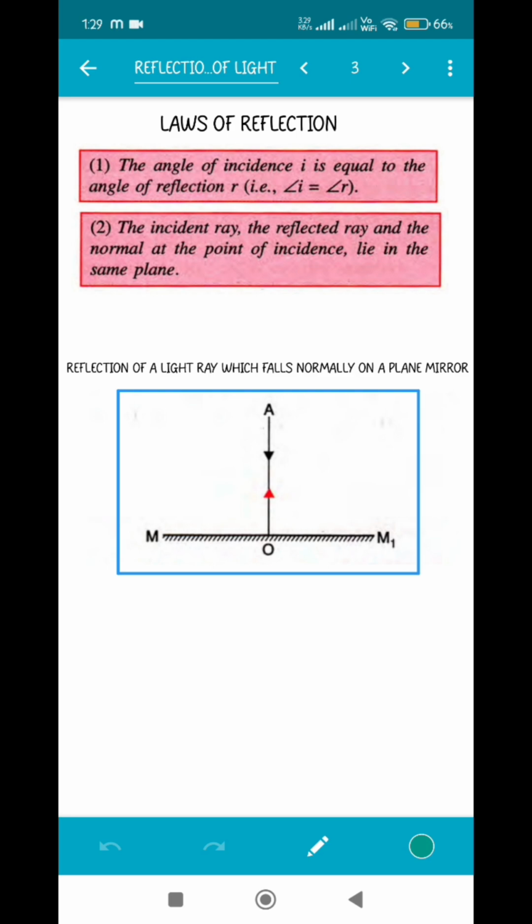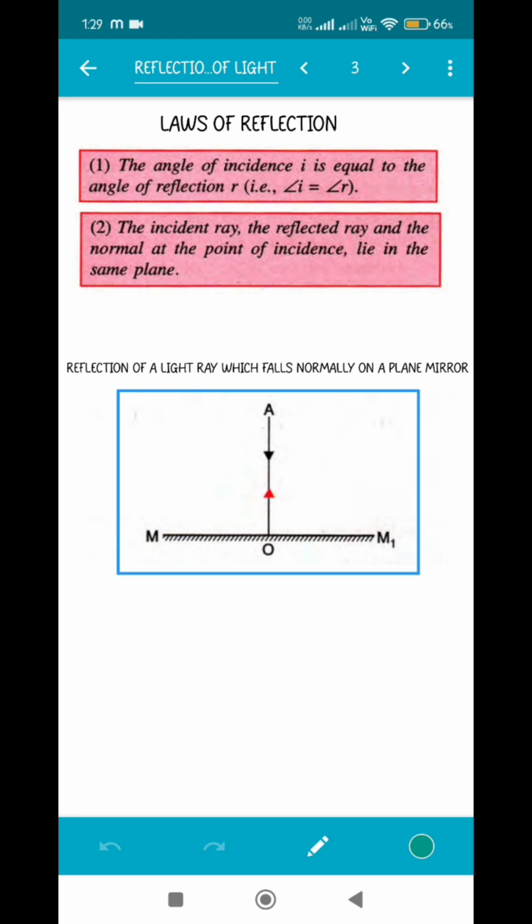Now there are two laws of reflection, and these laws are applicable to every type of mirror. In the next video, when we learn about curved mirrors, that is convex and concave mirror, you will see that the laws of reflection are applicable to those mirrors as well. Now let's see what are the two laws. The angle of incidence I is equal to the angle of reflection R, always. So angle I will always be equal to angle R.